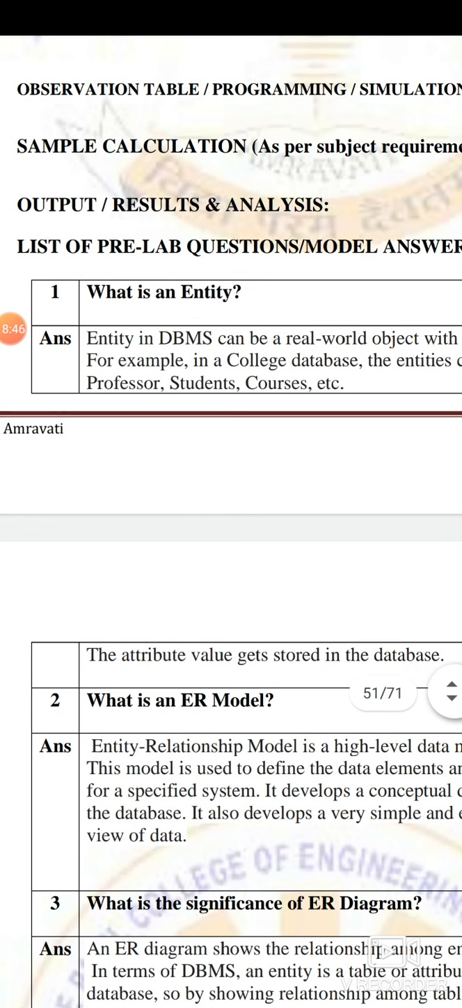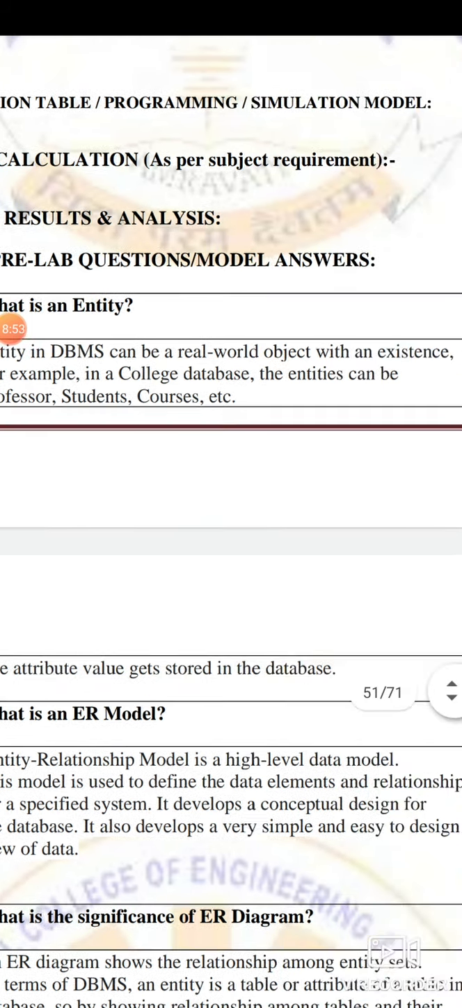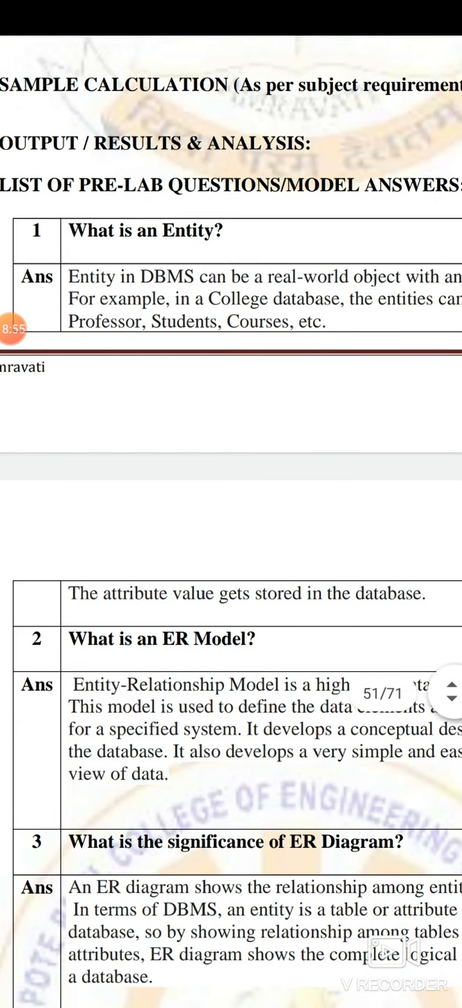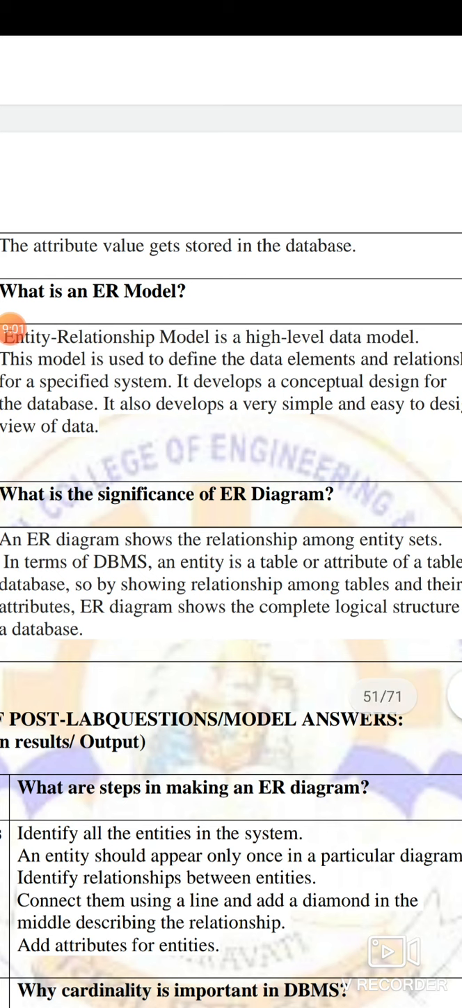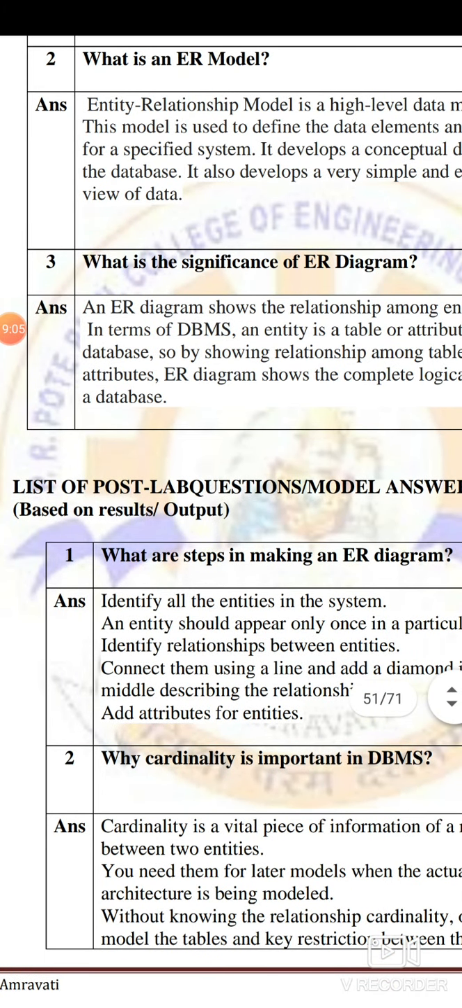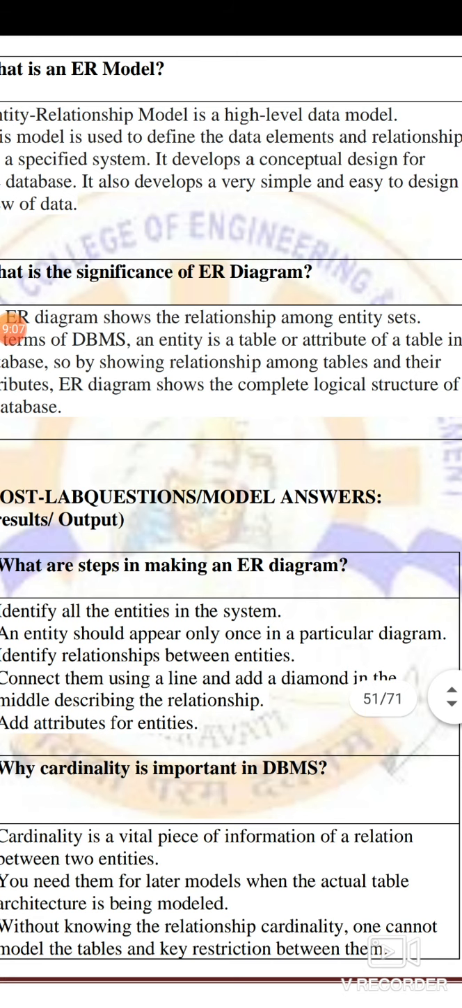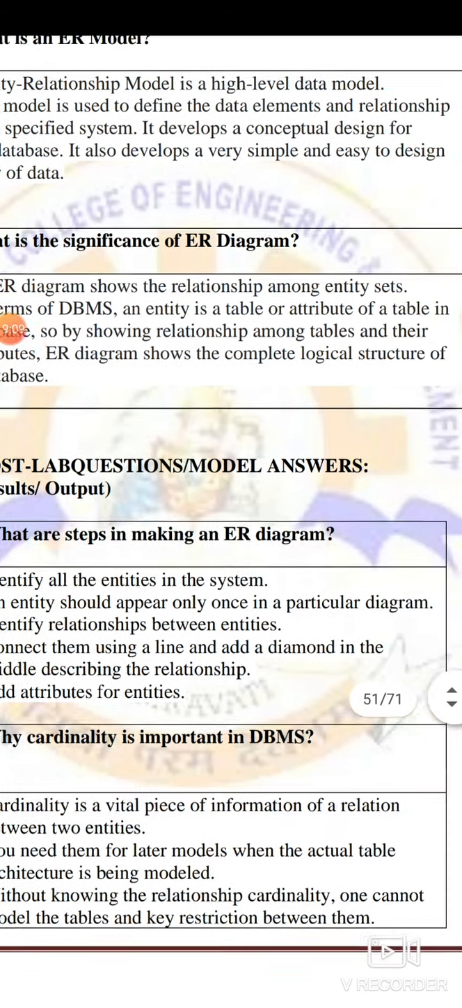Now let us see the entity and so on. There are certain questions, we will go through them one by one. What is an entity? A real world object with an existence, like professor, student, course, and it has certain attributes. What is an ER model? A model which is formed with relationship between two entities. Then what is the significance? It can represent a real world situation wherein you can solve the program and it shows